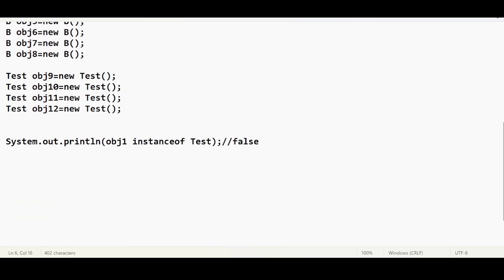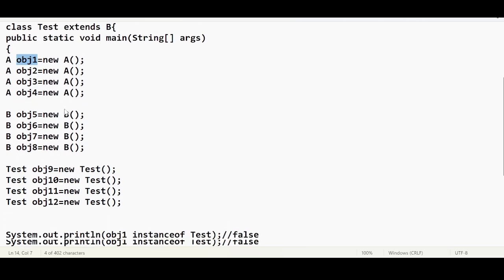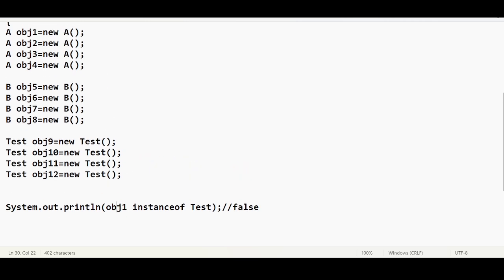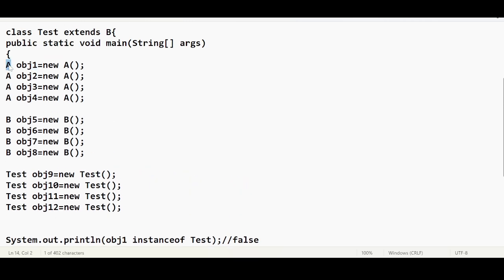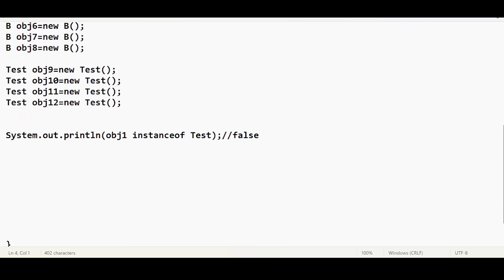Now I am trying to ask if obj1 is an instance of test. Look at the placeholder of obj1 first of all. obj1 is of A type. This is class A, and we are asking to check if obj1 is an instance of test.